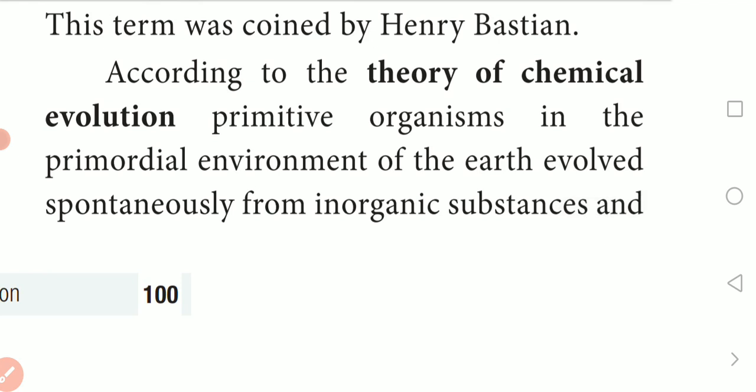The next theory is chemical evolution. Primitive organisms in the primordial environment of the earth evolved spontaneously from inorganic substances as well as physical factors.